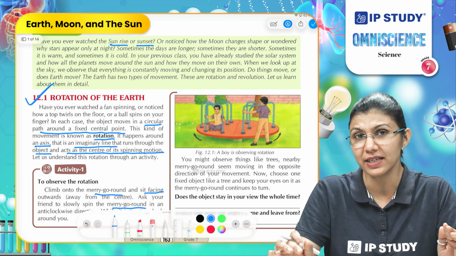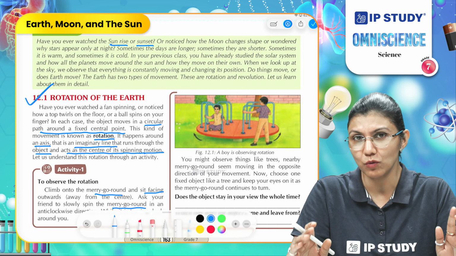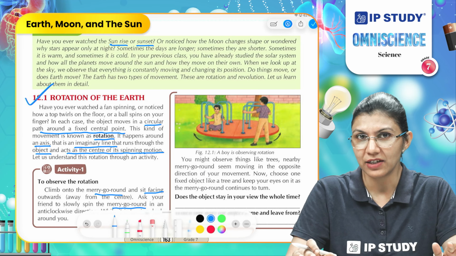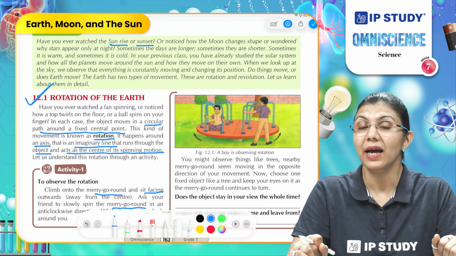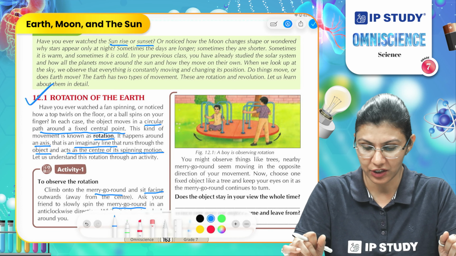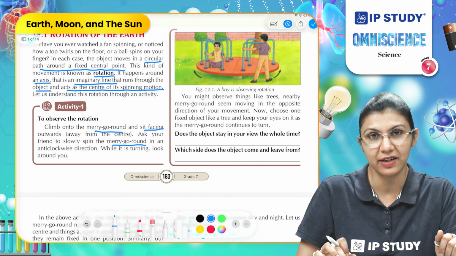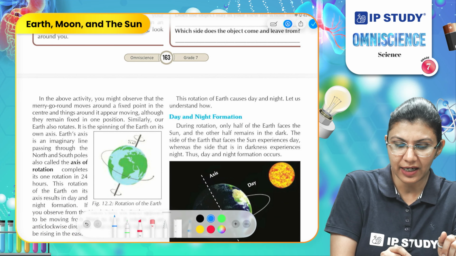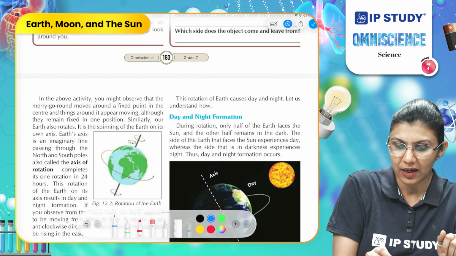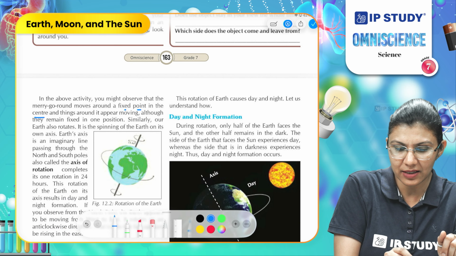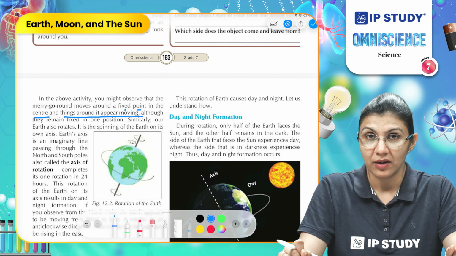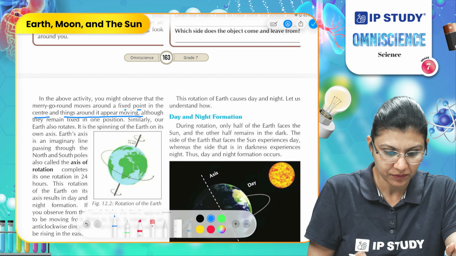So here we can say rotation is the movement of an object around its imaginary axis, and it is a periodic motion because it is repeating itself. In this activity, you might observe that the merry-go-round has a fixed point in the center and things around it appear moving because of your movement.